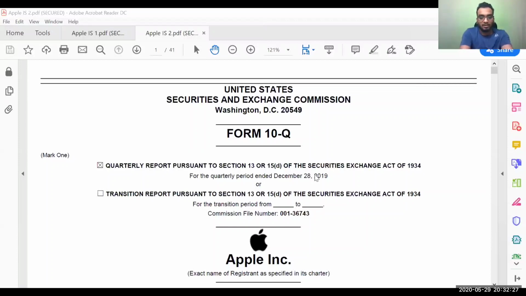So what are you going to type in Google? Apple investor relations. Now my question to you is, why are we typing Apple investor relations? Come on, quickly tell me the answer. I told you yesterday why we have to type in Apple investor relations. What's the reason behind that? Why do we do that?